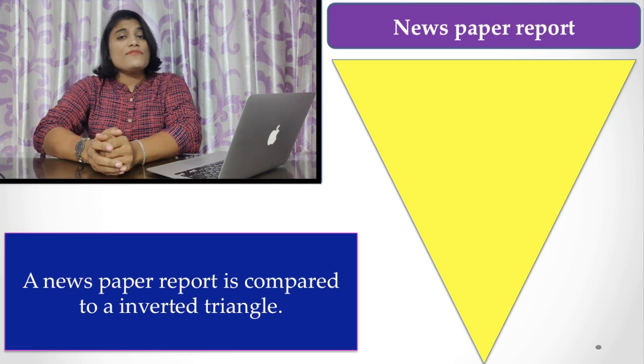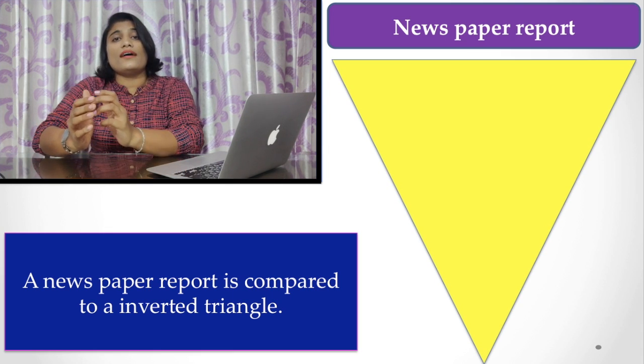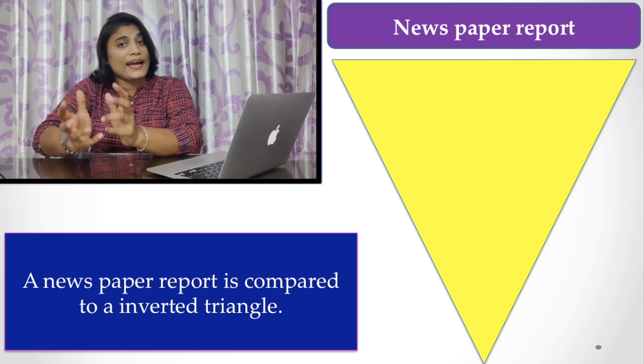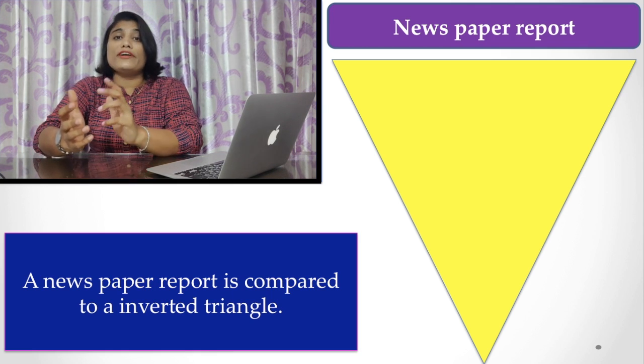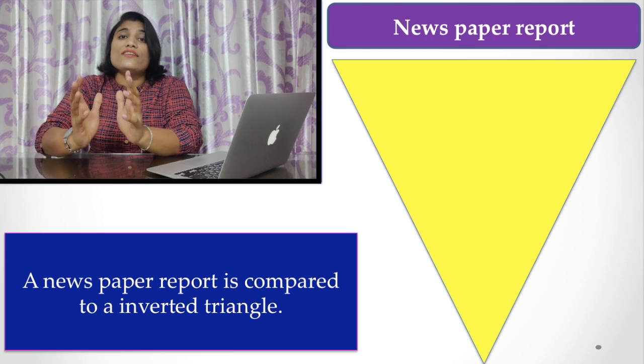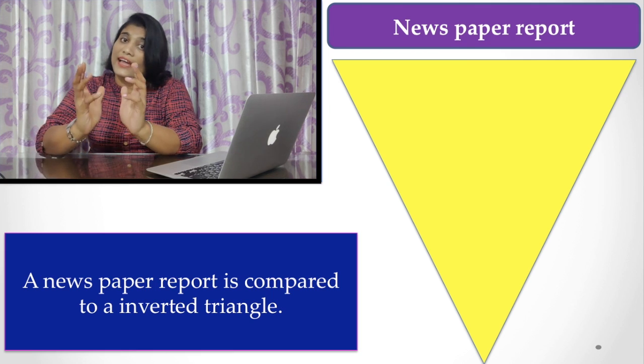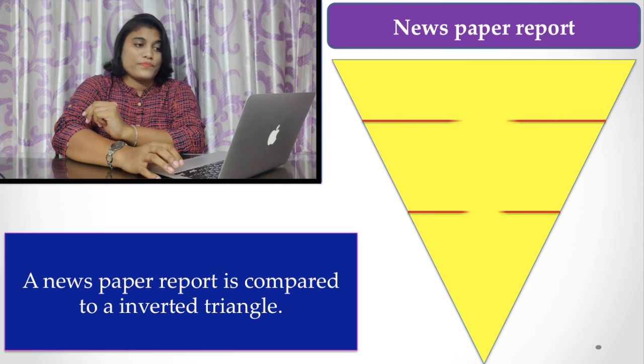A newspaper report is often compared to an inverted triangle. What is that?